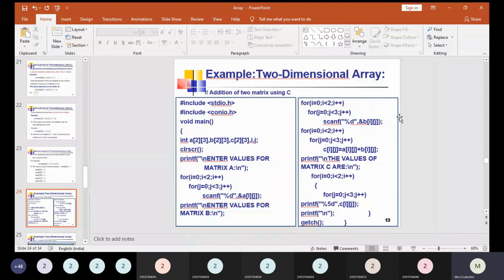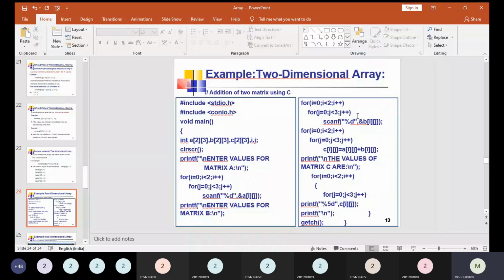So we need to have two for loops, or two while loops. Whenever you are accessing array values, we need to use a looping statement. It might be a for loop, a while loop, or a do while loop, but generally for array operations we use the for loop. Here we need two for loops, one for accessing the row value and one for accessing the column value.